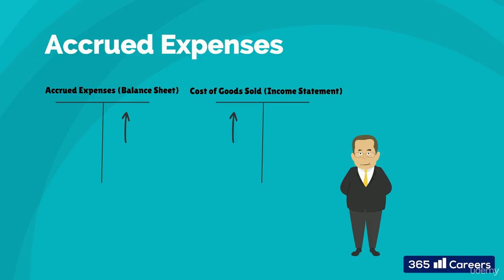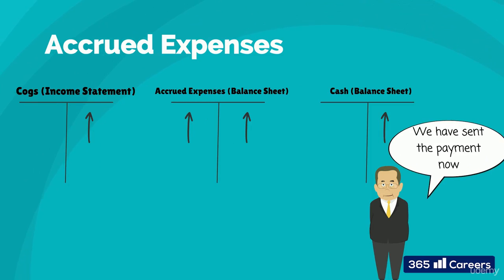An expense will be registered in the income statement because the sugar has been used in the company's production process, and a liability will be registered in its balance sheet, given that it still owes money to its suppliers. Later, when the company pays the money to its suppliers, we will have the following accounting entry: credit cash and debit accrued expenses.